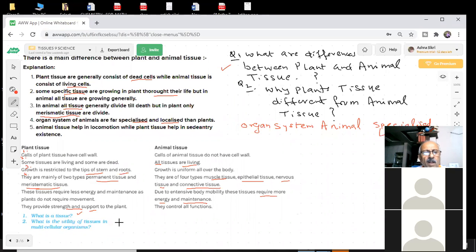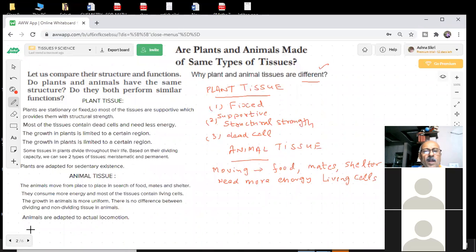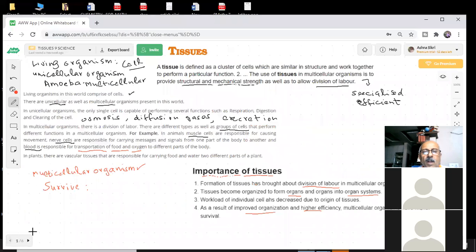Next question. What is the utility of tissues in multicellular organisms? Sir, in multicellular organisms, cells are grouped to form tissues. These tissues are specialized to carry out a particular function at a definite place in the body. Very good. I have given you a few more points about the tissues also. These are the importance of the tissues.